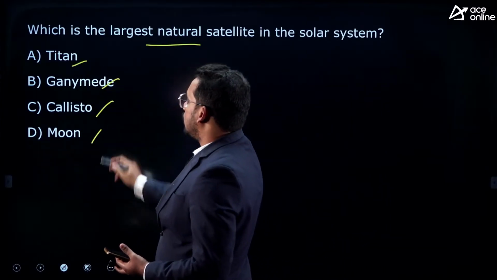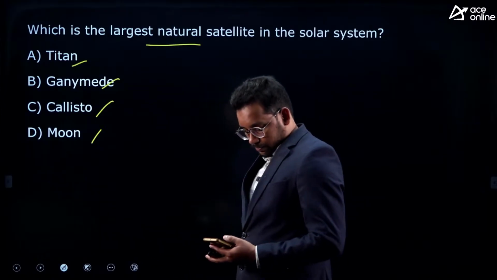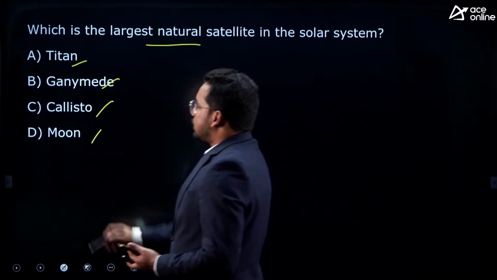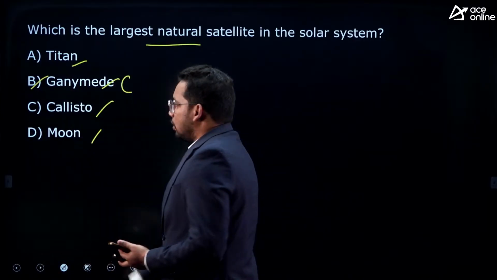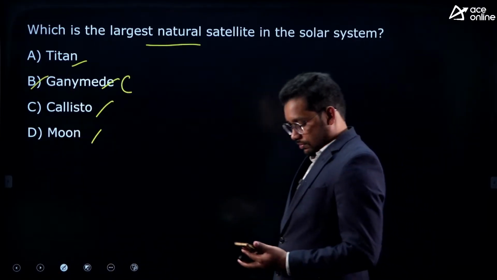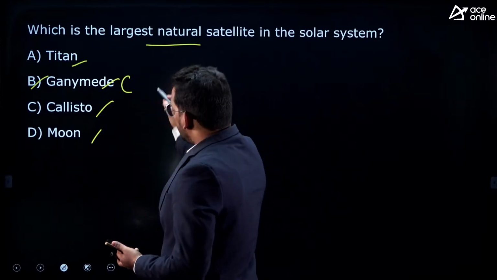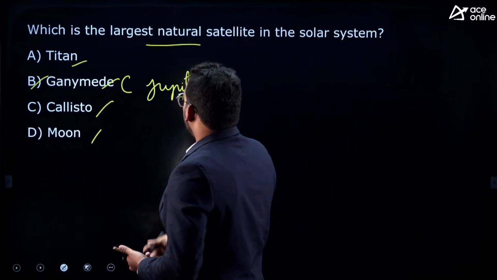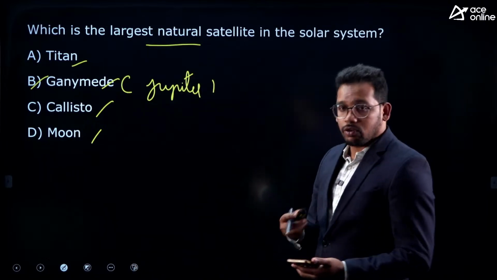Titan, Ganymede, and then Callisto or moon. Very good, Venkat. So it is Ganymede. This is the moon of what? Tell me. This is the natural satellite of which planet? That is Jupiter, right? Jupiter. Okay. I am checking your comments also.